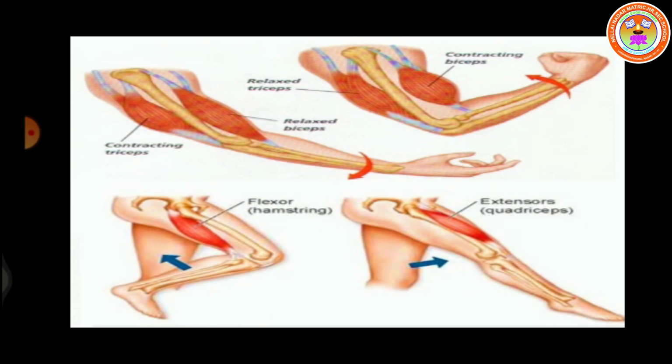Till now we have discussed what the functions of the muscle are, and how it works, that is the antagonistic mechanism, and then the various types of muscles. I hope you have understood well. At the end of this session, we have completed unit number 19, that is movement in animals.